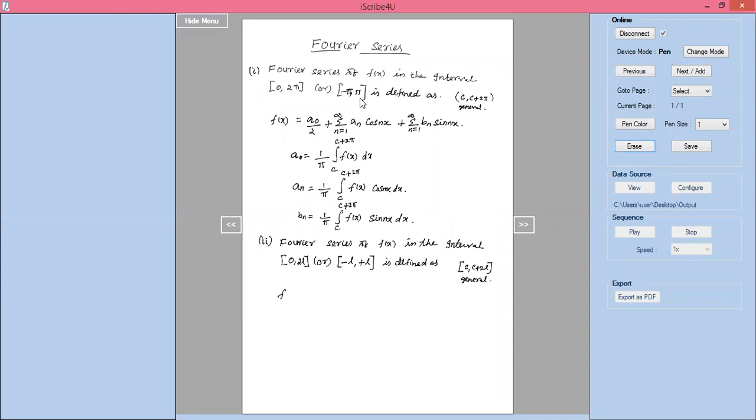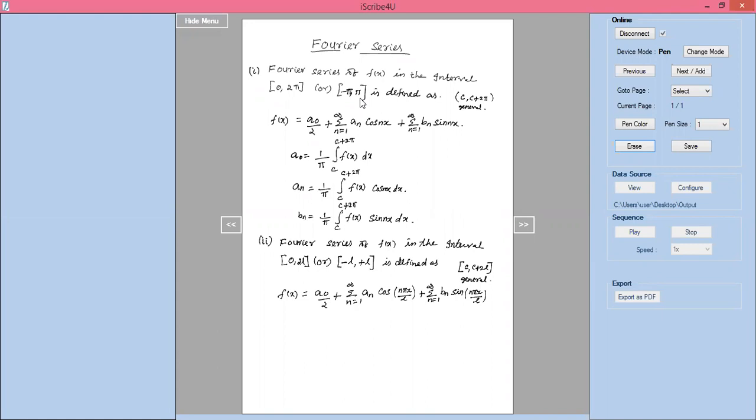f(x) = a0/2, this is a constant term, plus summation of n equal to 1 to infinity a_n cos(n pi x / l) plus summation of n equal to 1 to infinity b_n sin(n pi x / l). So the formula should be f(x) = a0/2 plus summation of n equal to 1 to infinity a_n cos(n pi x / l) plus summation of n equal to 1 to infinity b_n sin(n pi x / l).